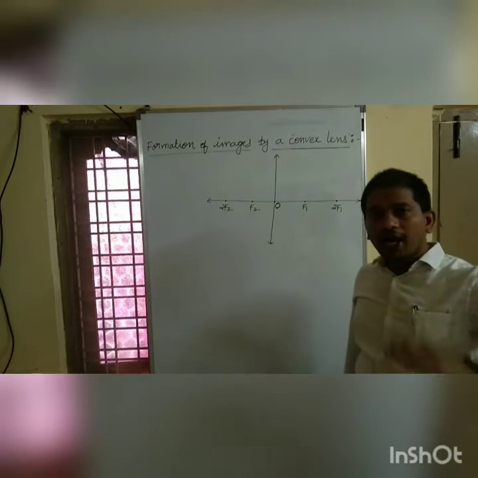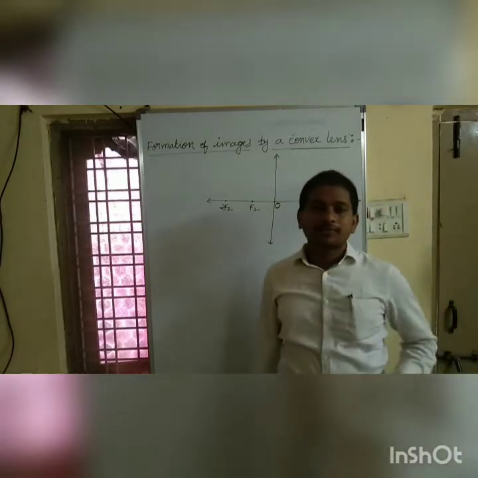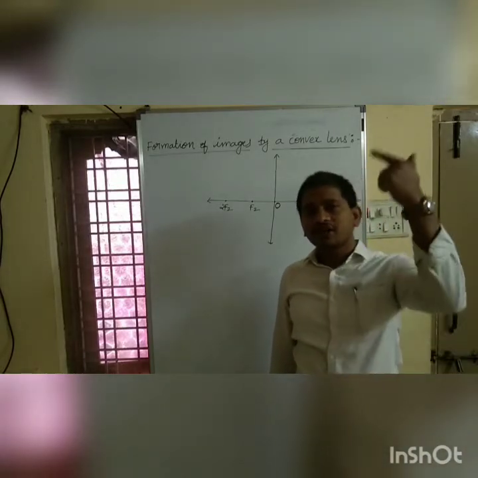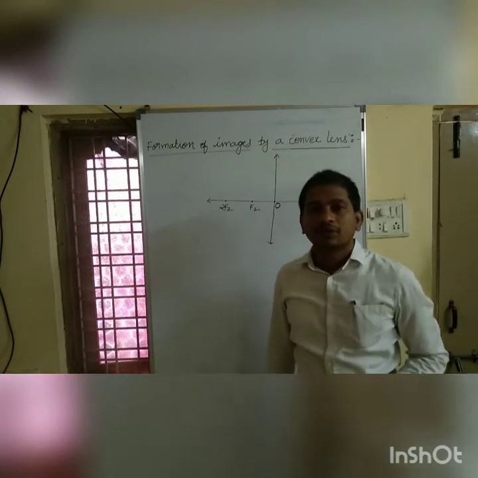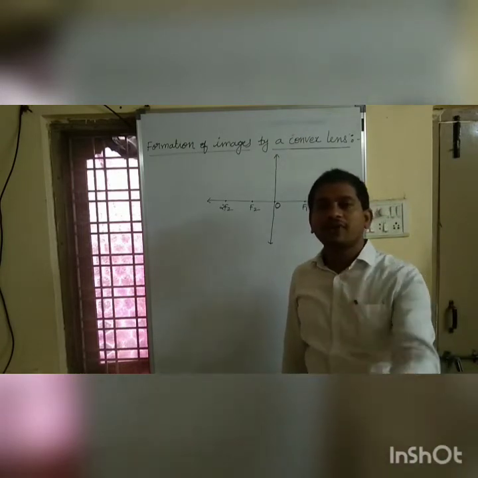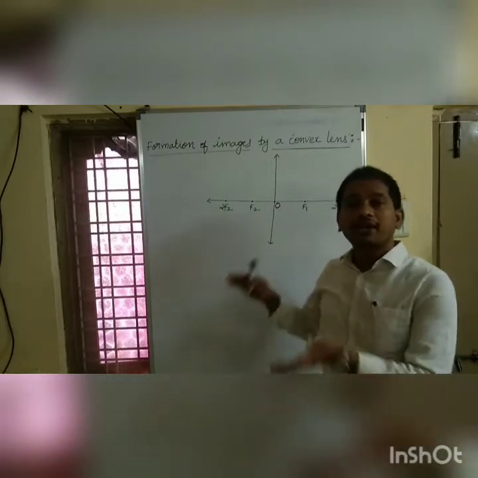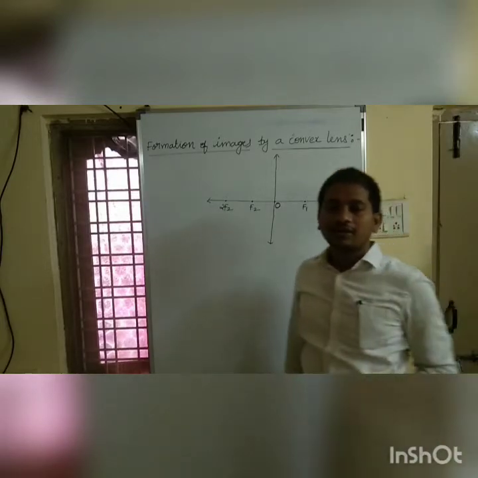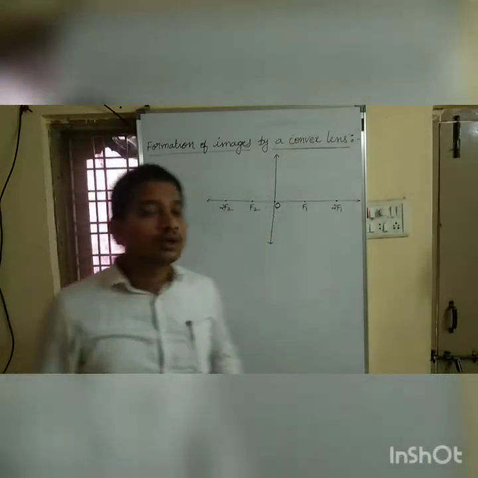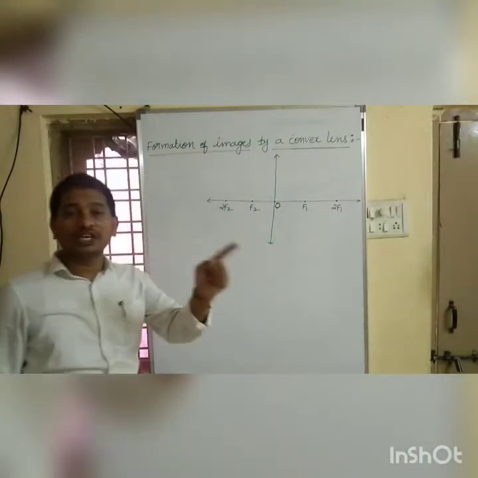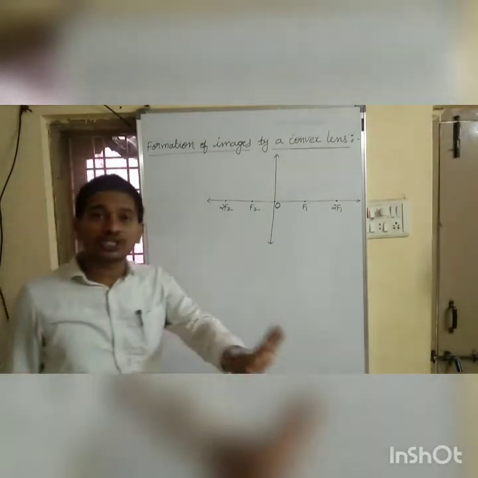See, we have different cases as we discussed in concave mirror. When we place an object in front of a concave mirror at different positions, we get the image at different places, right? In this case also, we can place an object in front of the lens at different positions.